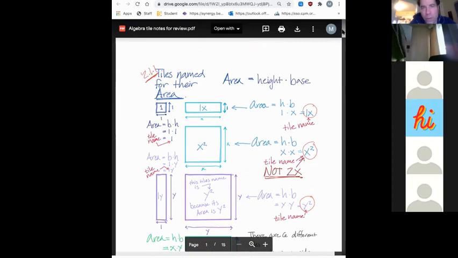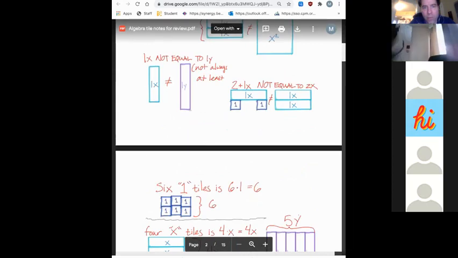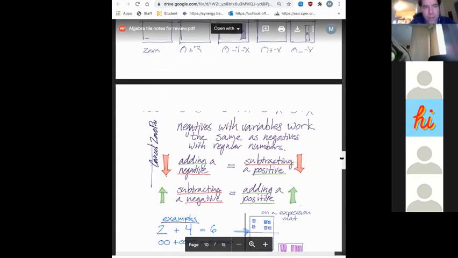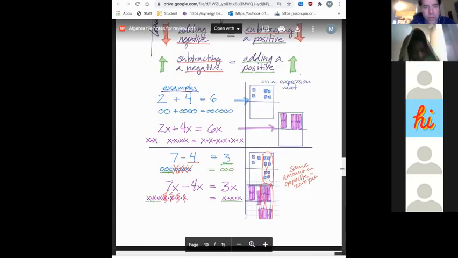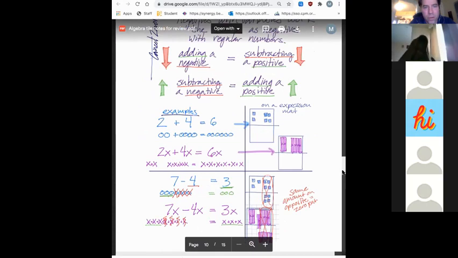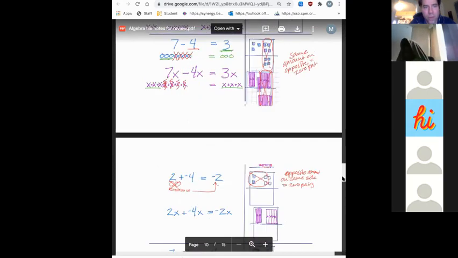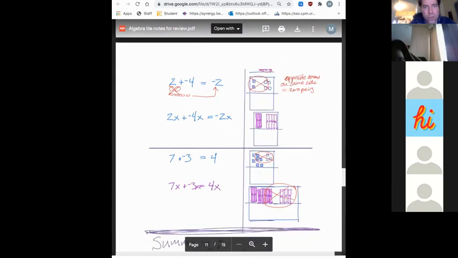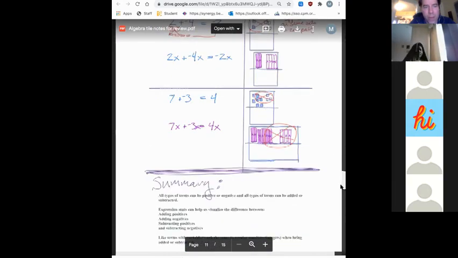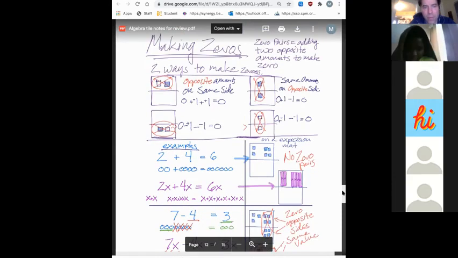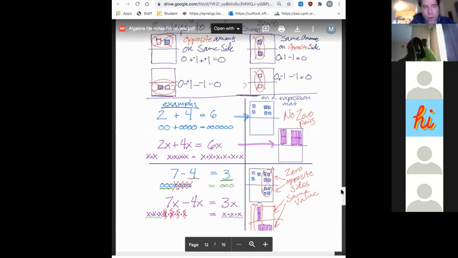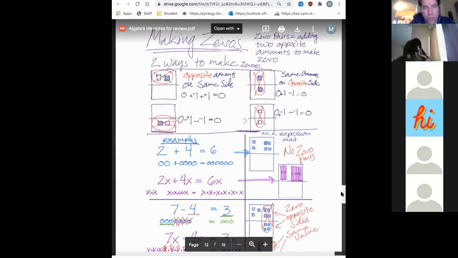Does anybody have any questions about that part? Okay. Well, I believe we left off, didn't we leave off right in here somewhere? Did we cover this part already yesterday? Yeah, where the equations were, I told you to do these ones? Yeah, that's what it saved for me. Okay, and then the summary, but we didn't get to making 0 pairs? Or did we? Wait, no, we did make it to making 0 pairs. Okay. Yeah. So this part's all filled out again for you, so that's cool.